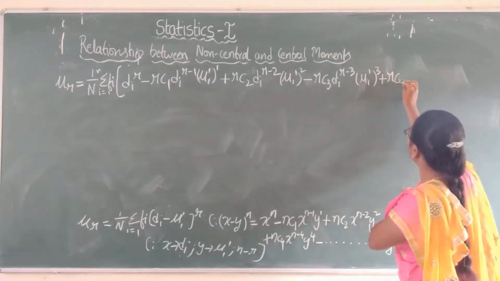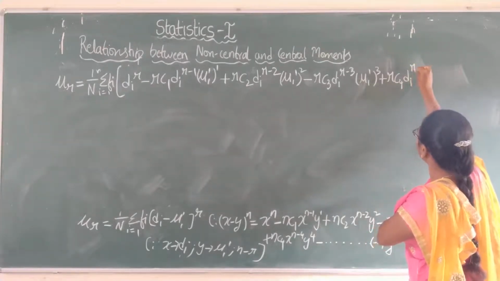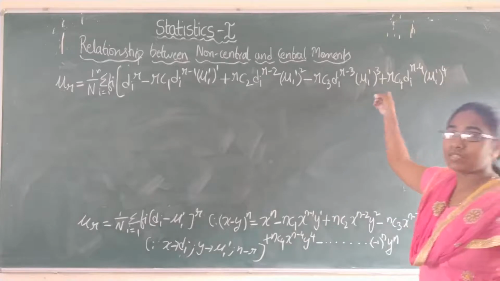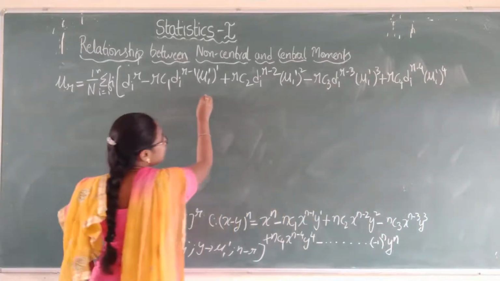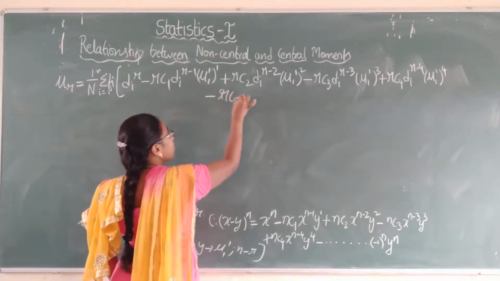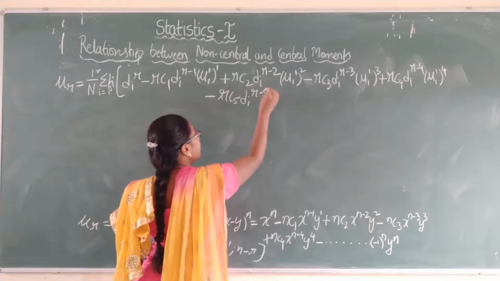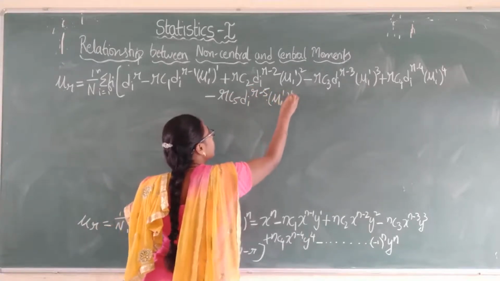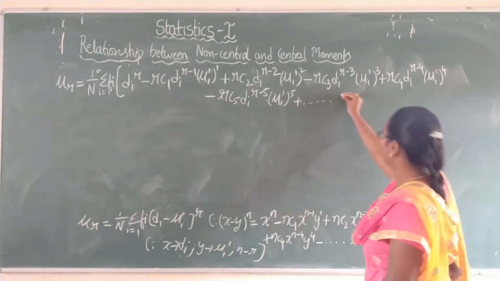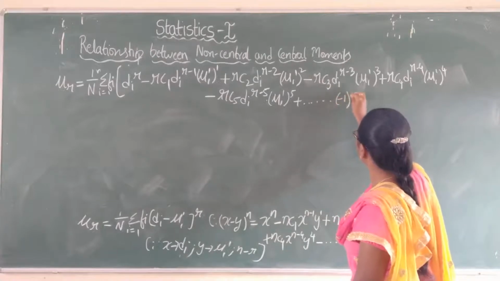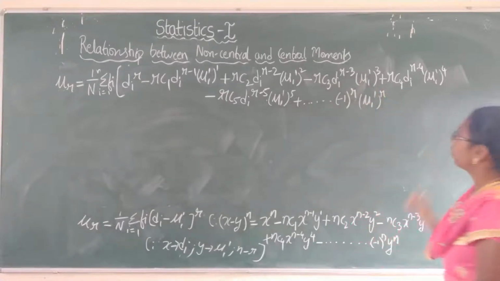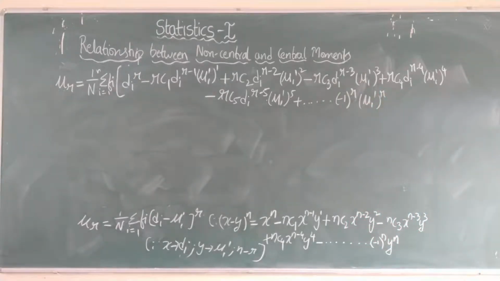So plus rC4 di power r minus 4 into mu1 dash power 4. Here plus means the next value will be minus, so minus rC5 di power r minus 5 into mu1 dash power 5, plus and so on up to the last term, minus 1 power r into mu1 dash power r. So this is the value we are going to get.